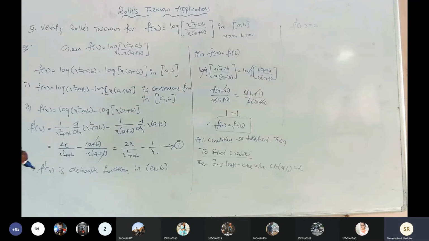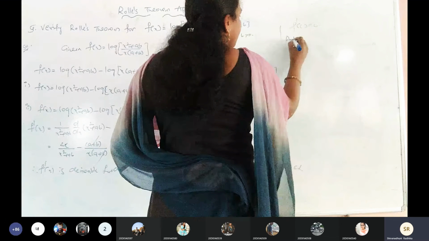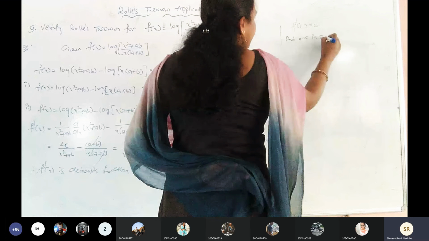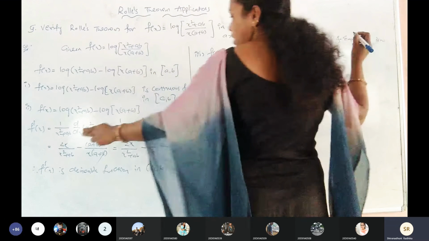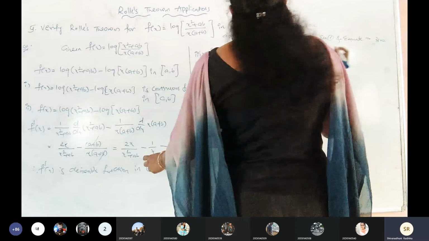So write it directly: put x equals c in equation number 1 and equate to 0. See here, this is f dash of x. In f dash of x, I am going to substitute x equals c.